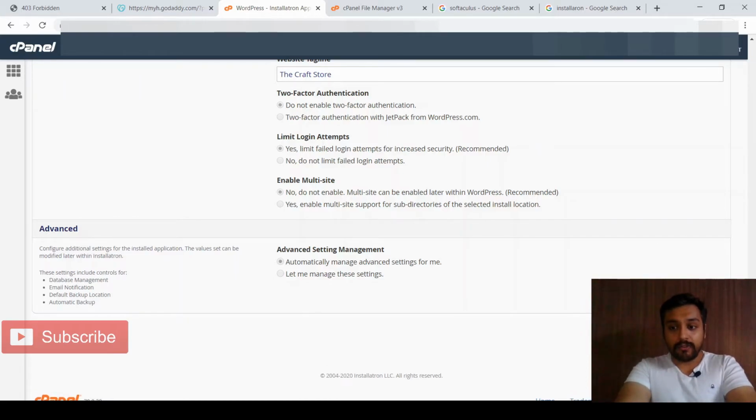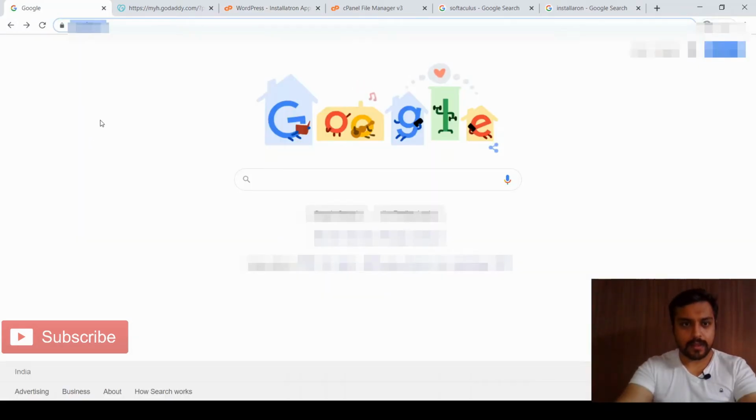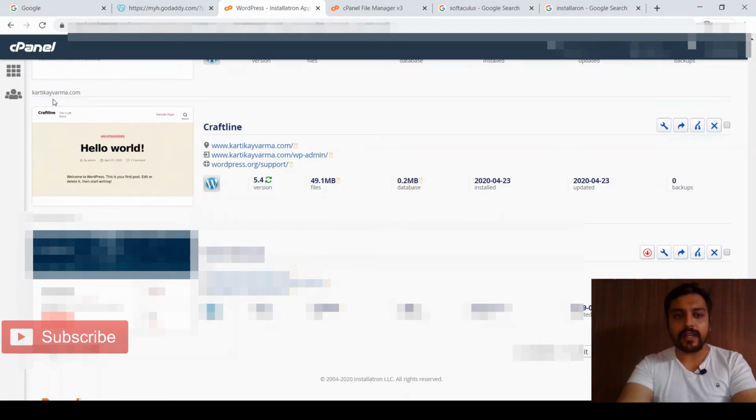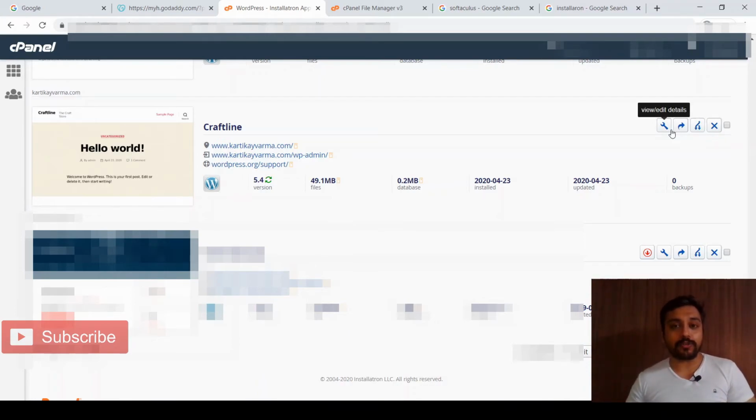It will take around 5 or 6 minutes to download and install the package from WordPress. Right, so you can check here that WordPress is installed with the site name Craftsline, and the domain name is the same. It's already installed, and moreover if you want to repair or update the settings, let's say you forgot the password of your website or you want to change the email address, you can just edit it here. You can clone it, or if you want to uninstall or delete this particular WordPress site, you can just uninstall it from this place.